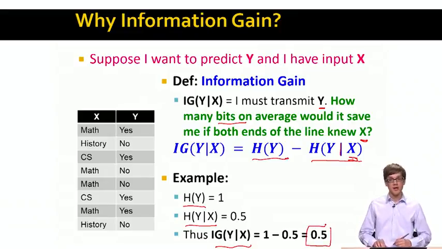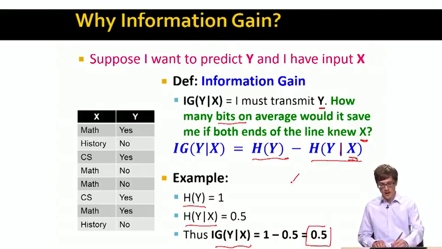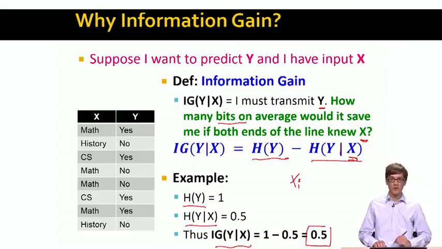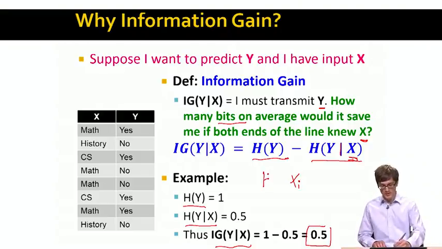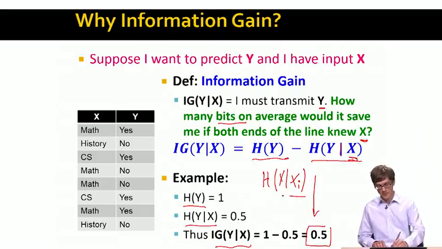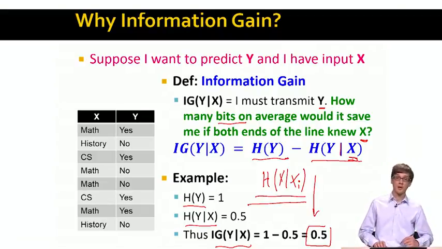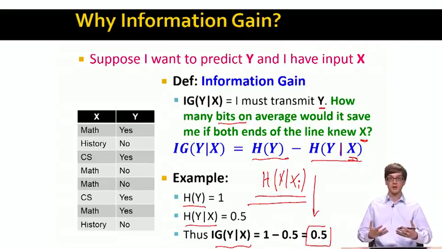So basically the idea is that for every feature X sub i, we will compute the information gain of Y given X sub i. We will then rank our features by decreasing information gain, and we want to pick features that have high information gain, right? That tell us a lot about the value of Y.